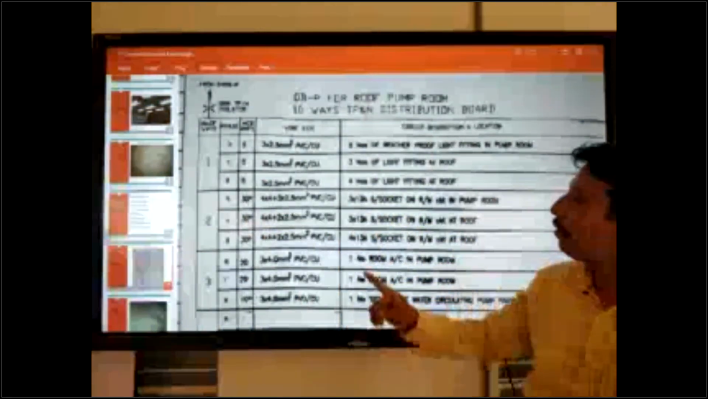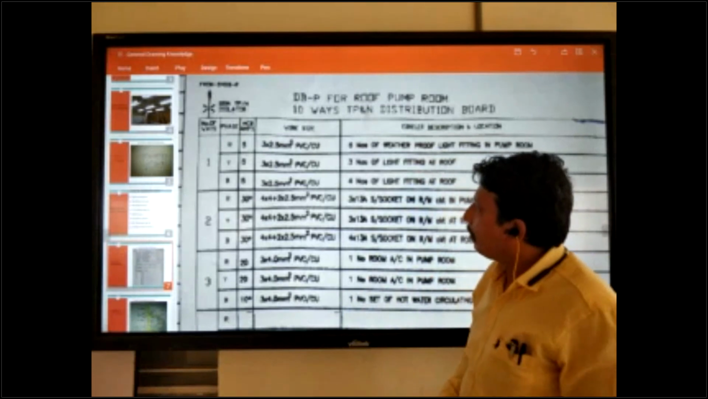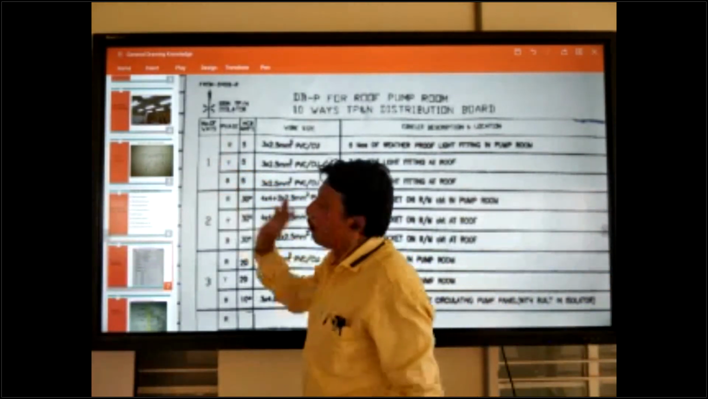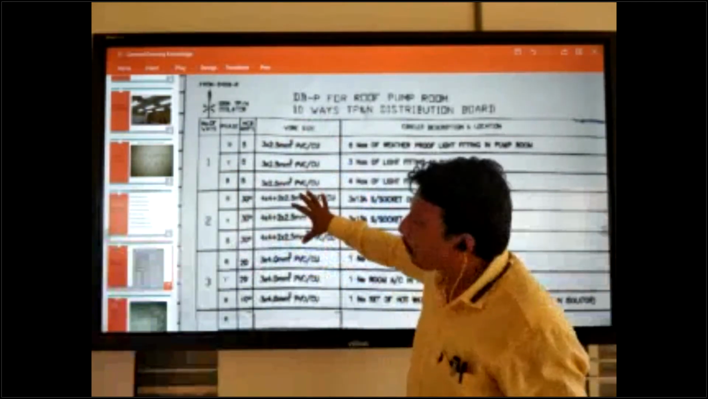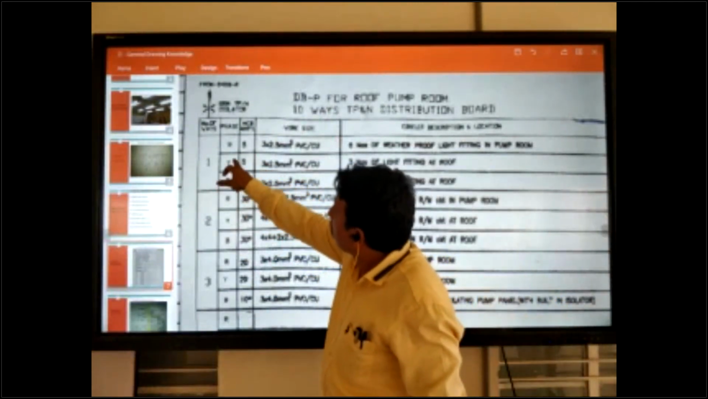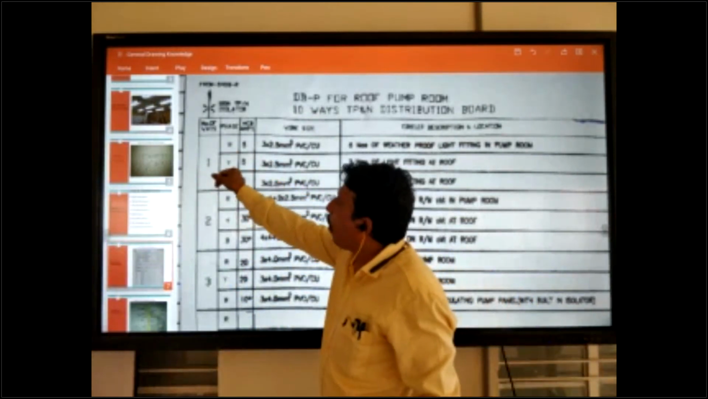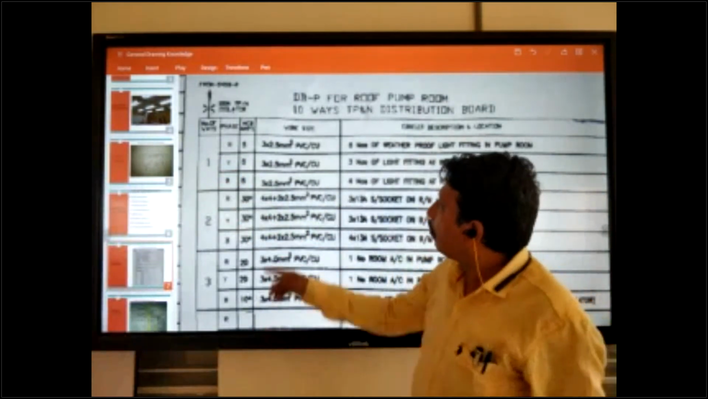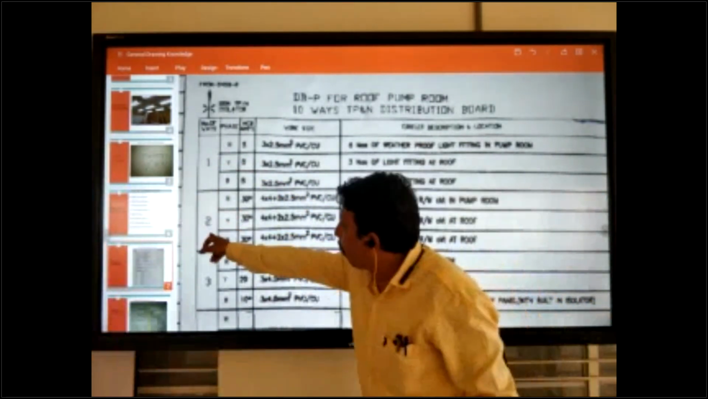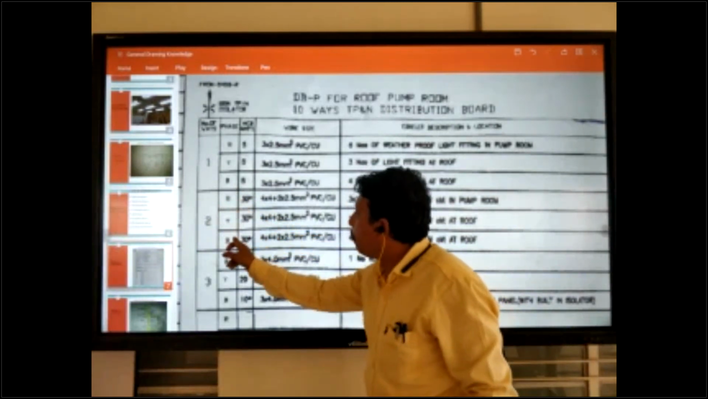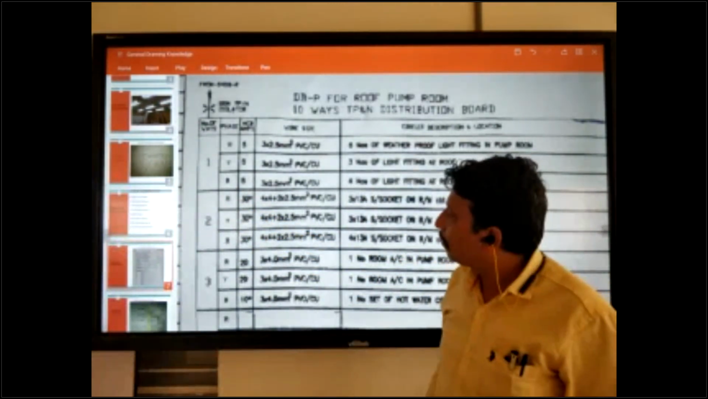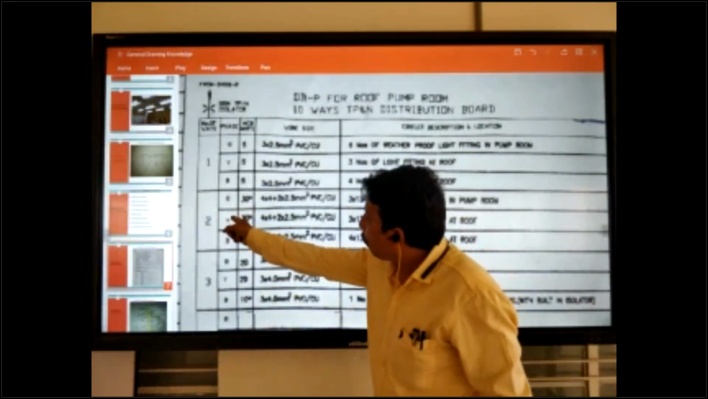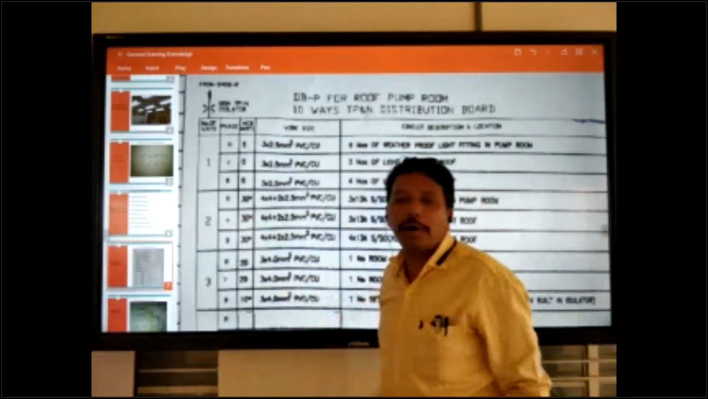Single phase DB, one phase has one way. If this is single phase, this is one way, two way, three way. But this is a three phase DB, so every phase comes with one: red one, yellow one, blue one. One way. Two way: R2, Y2, B2. Writing is like that. This means red circuit number 2, yellow circuit number 2, blue circuit number 2.